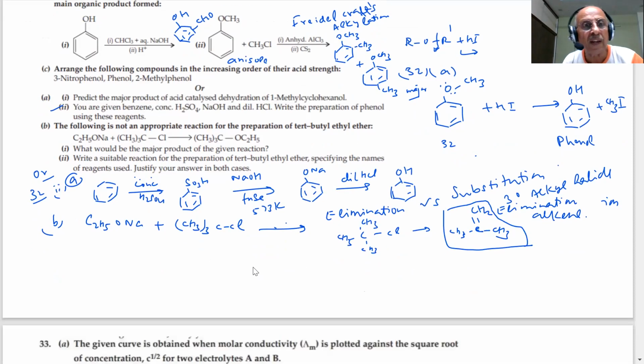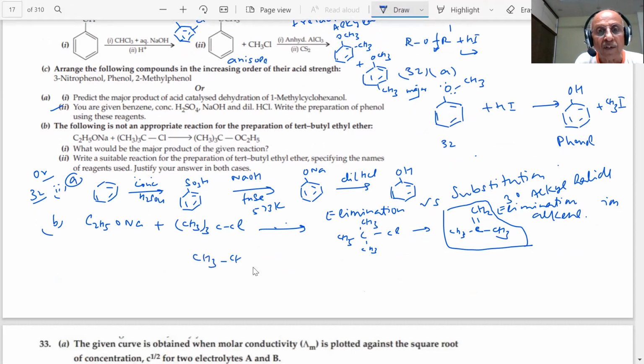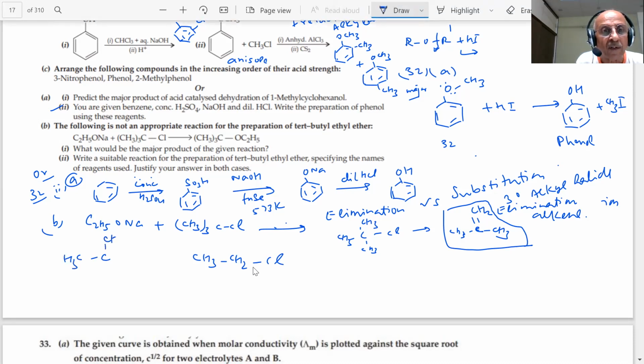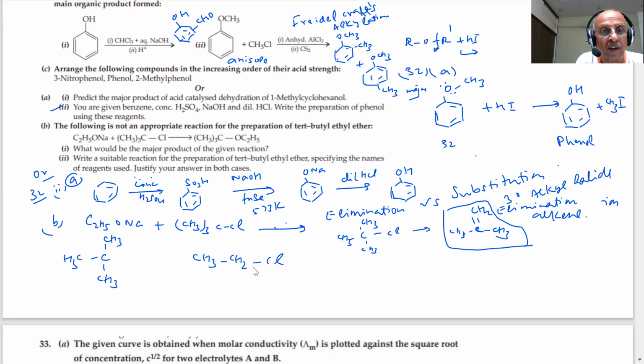So he says, write a suitable reaction for the preparation of tertiary butyl ethyl ether. If you want to prepare this, students, then what should you use? You should use, students, a primary alkyl halide, CH3CH2Cl, and a tertiary alkoxide. So what will I use, students? CH3, CH3, CH3, O minus, Na plus.